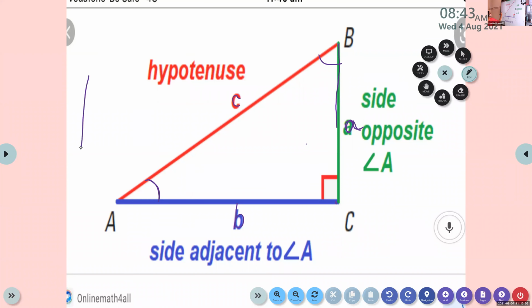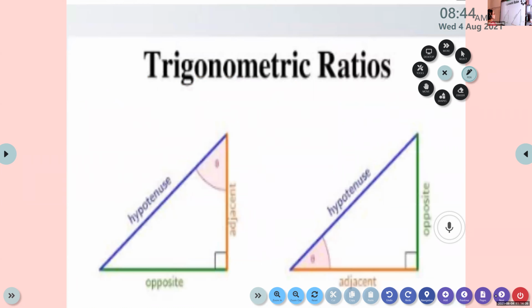Consider another triangle PQR. The side opposite to angle P is small p, the side opposite to angle Q is small q, and the side opposite to angle R is small r. Okay, so adjacent and opposite sides we have discussed, isn't it?